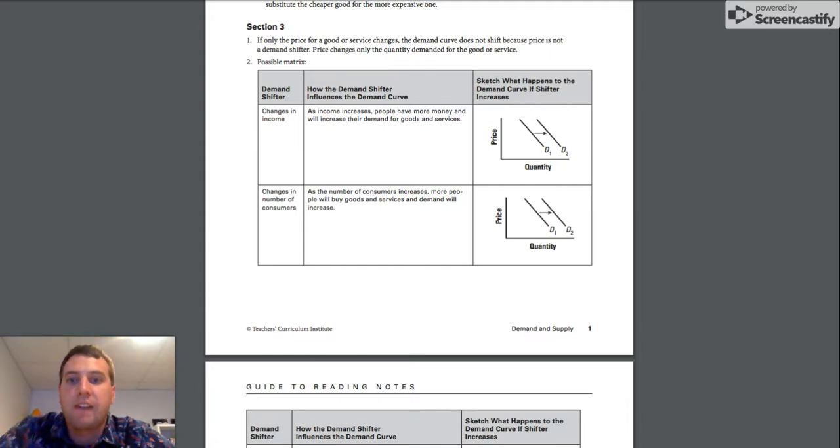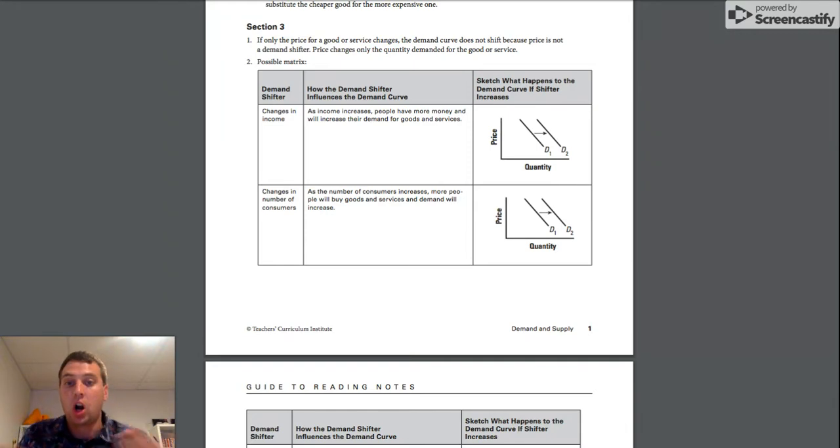All right, so we're going to answer that first question here of Section 3 in our Interactive Notebook Guide. You can see only the price for a good or service changes. The demand curve does not shift because price itself is not a demand shifter. Price changes only the quantity demanded for the good or service. So that means we're only moving this way on this line. We're not going to shift over to the right or shift over to the left.